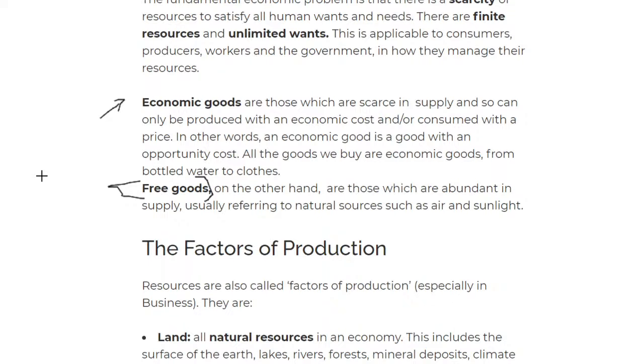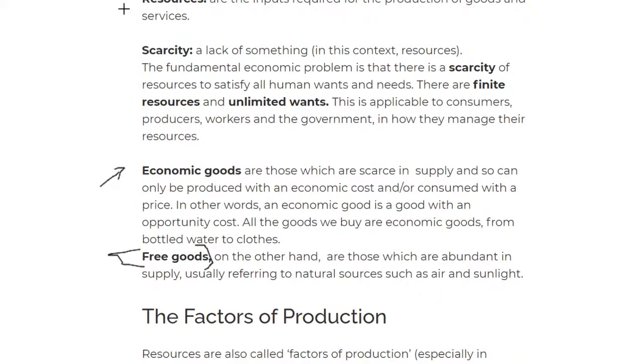Now you might ask me, what is unlimited? These are what we call renewable. If you do biology, you should know this. We have renewable, we have non-renewable. Renewable is something like sunlight. Sunlight will never finish, it's a process of the earth. Wind will never finish. Wind power that we generate is a free good. Then stuff like air, we breathe air, we don't pay for air, it is not limited, we have enough oxygen. They are unlimited in supply. Hopefully you understood the distinction between a resource, an economic good, and a free good.